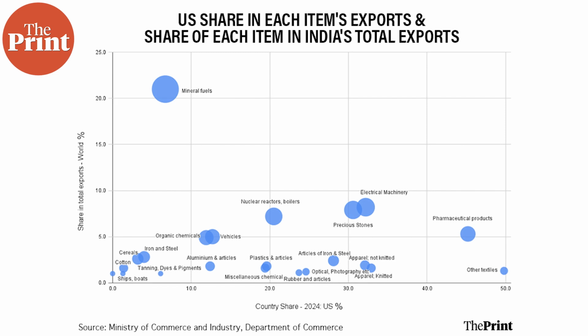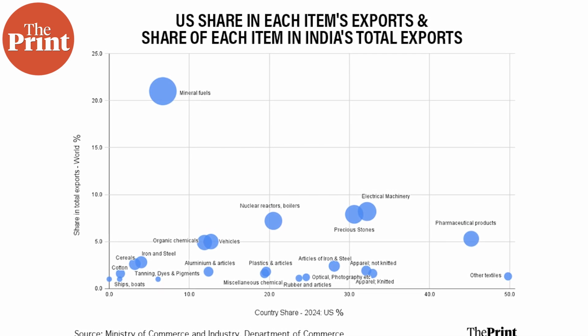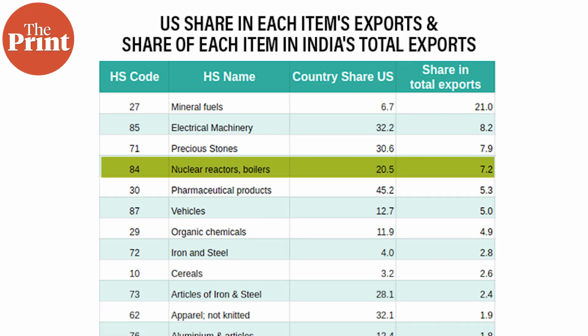Why these sectors? Because the US accounts for more than 20% of the total export value of these sectors, and these sectors account for more than 5% each of India's overall exports. For example, nuclear reactors and boilers have a share of more than 7%.